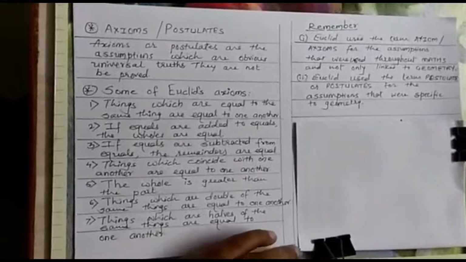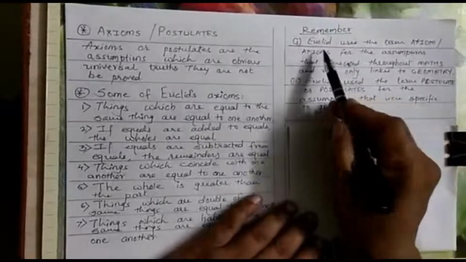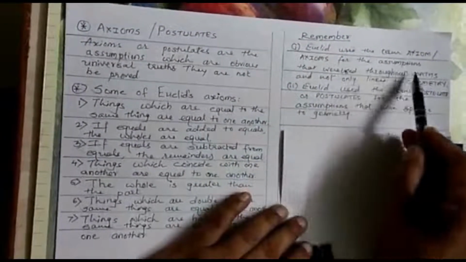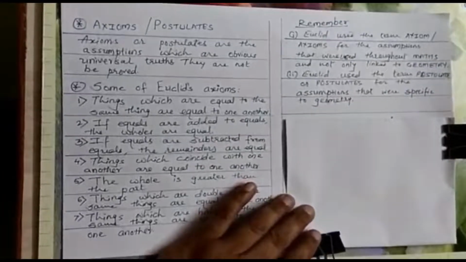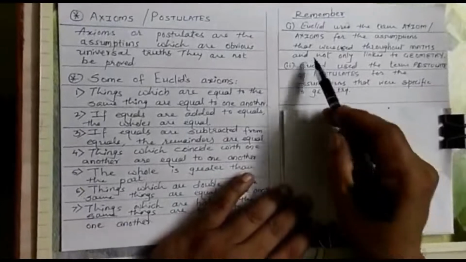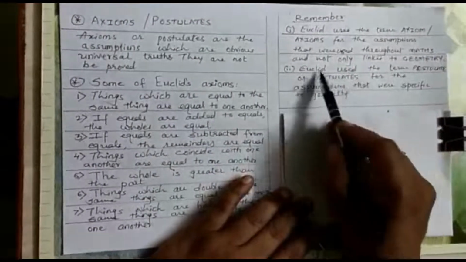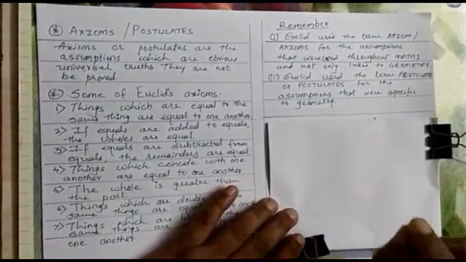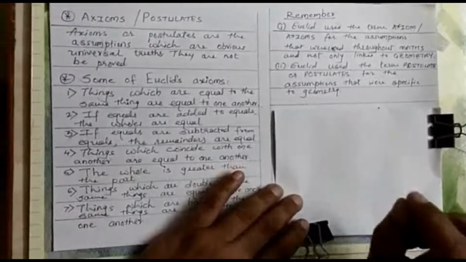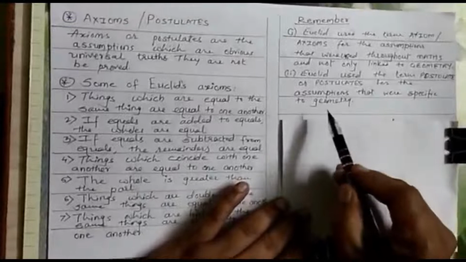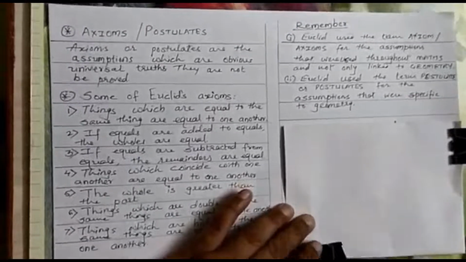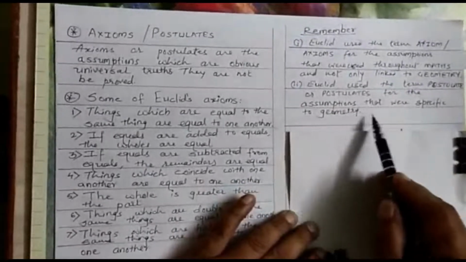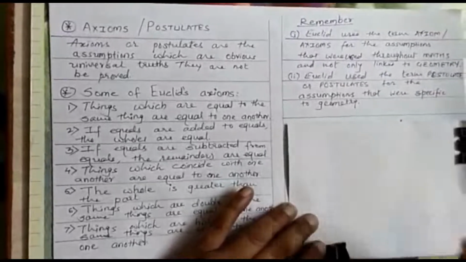But there is a little difference between axioms and postulates. See here, I have written a heading. Remember, Euclid used the term axioms for the assumptions, the statements which we consider as true statements that were used throughout mathematics and not only linked to geometry. They were called axioms, and those related only to geometry were called postulates. Euclid used the term postulates for the assumptions that were specific to geometry only.